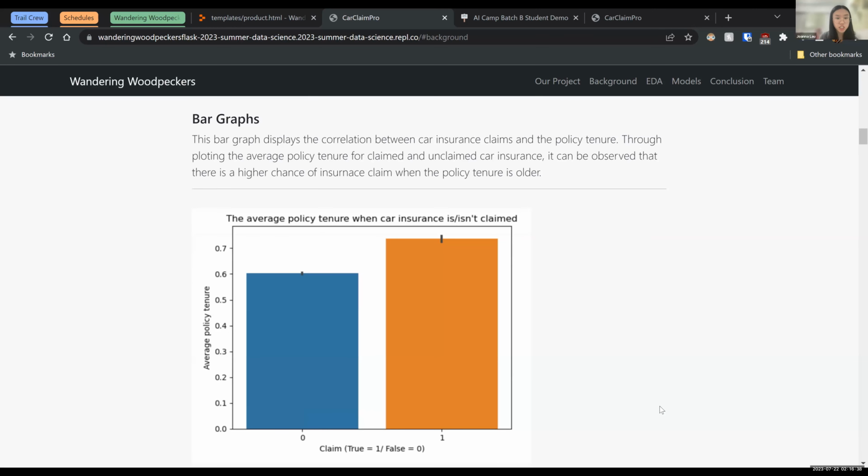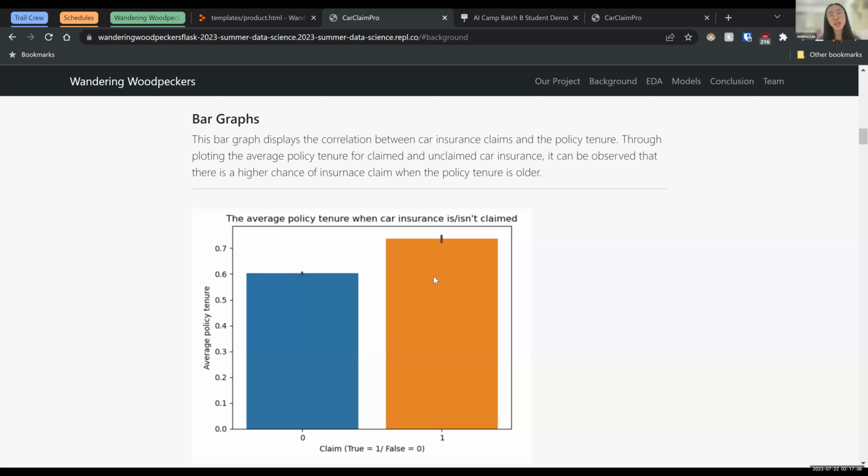Another data visualization that we use is the bar graph. So this bar graph, we're trying to display the correlation between the car insurance claims and policy tenure. So to do that, we calculated the average of policy tenure when car insurance is claimed and when car insurance isn't claimed, and then we displayed that on the graph. And from this, you can see that the average policy tenure is actually higher when car insurance is claimed, which is something kind of interesting.